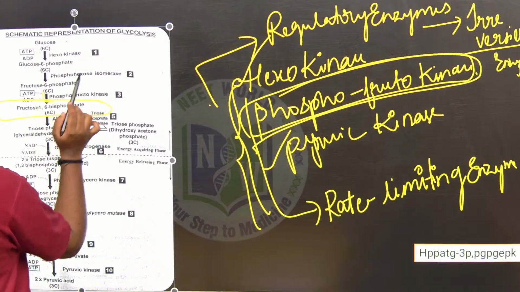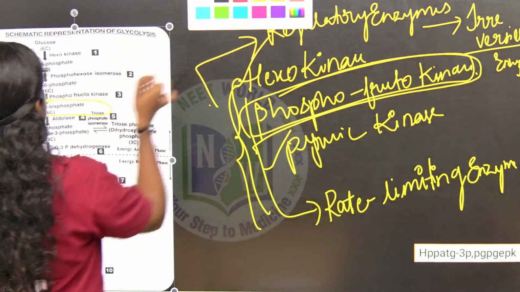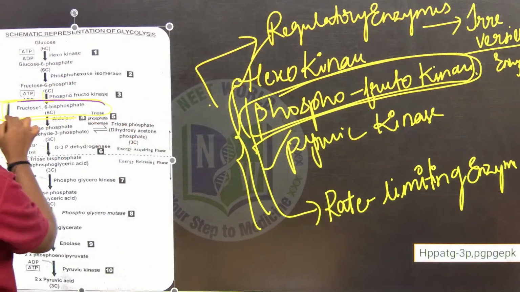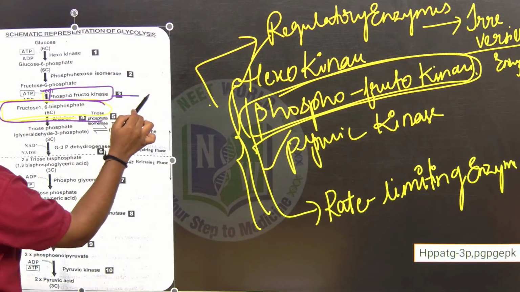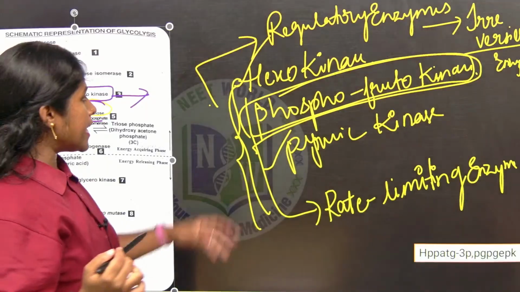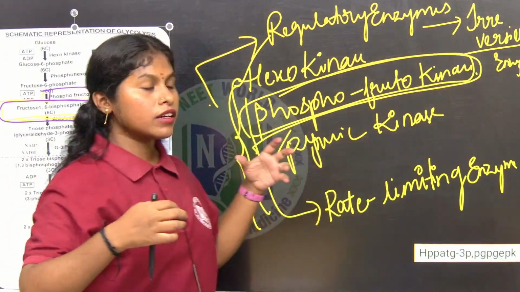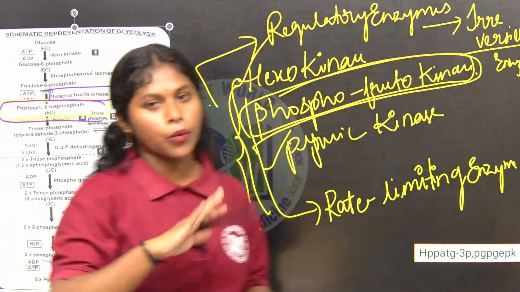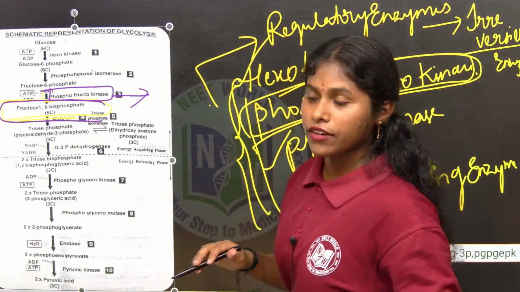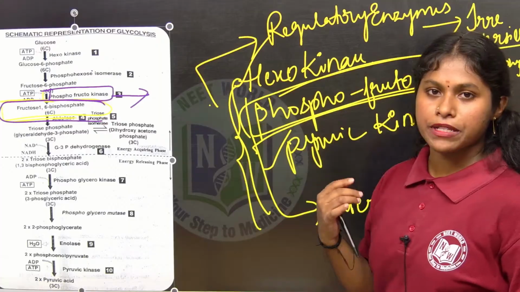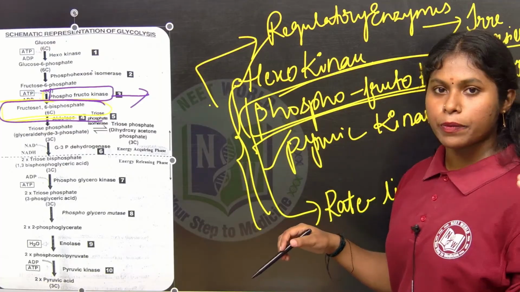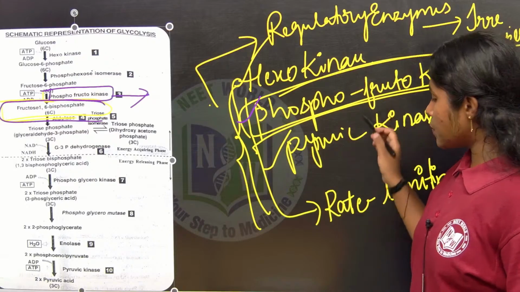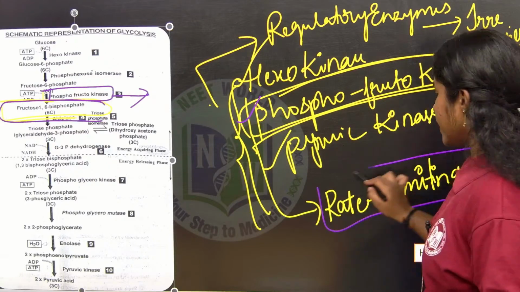That is why this phosphofructokinase is the rate limiting enzyme. Glucose 6-phosphate and pyruvic acid can be formed in other ways, but there is no other way to produce fructose 1,6-bisphosphate. There is only one enzyme for it, that is the phosphofructokinase enzyme. That is why it is the rate limiting enzyme.